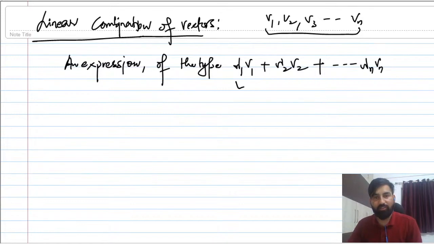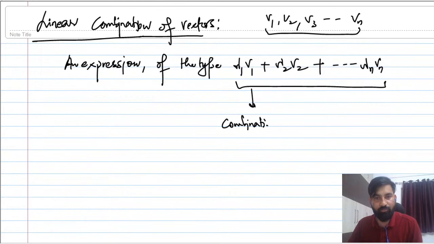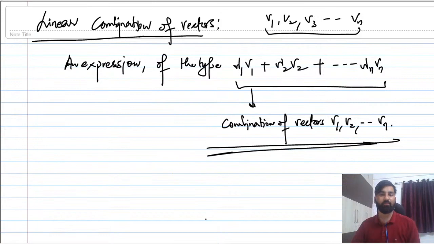This is what we call a combination of vectors v1, v2, and so on up to vn. This is the meaning of a combination of vectors, right?